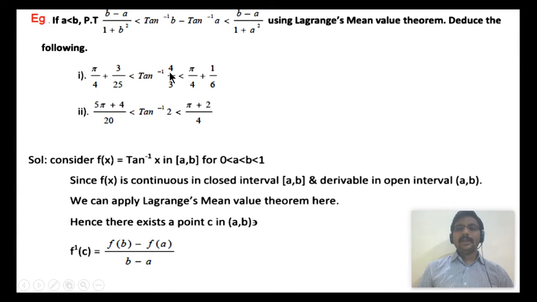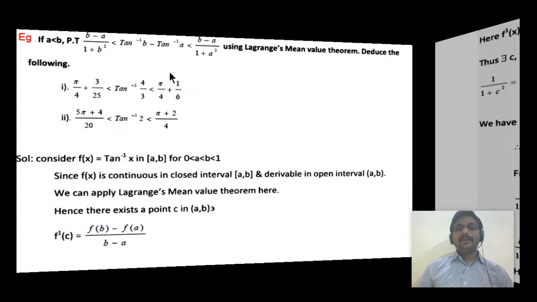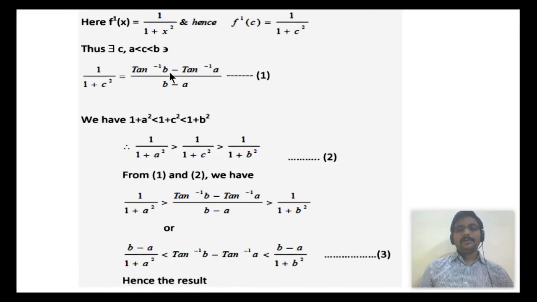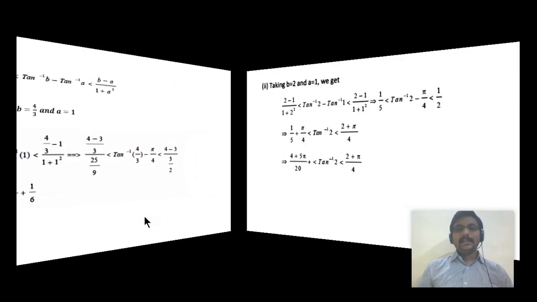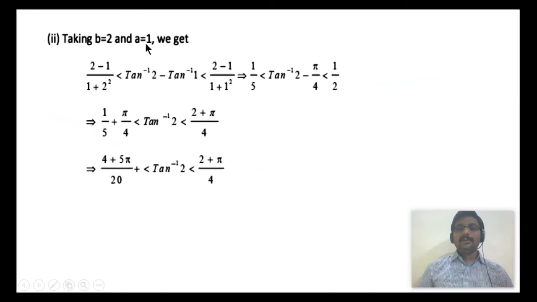For this, we just have to add pi by 4 to the inequality. So adding pi by 4, we will have the required inequality, hence proved. Now to get the second inequality, we have to take a equal to 1 and b equal to 2. Substituting in the above, we will get this.